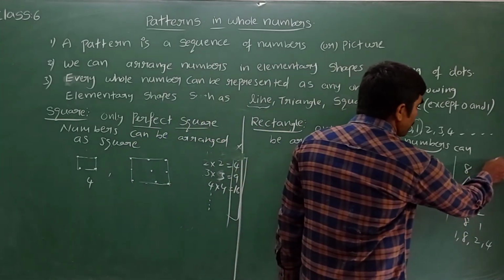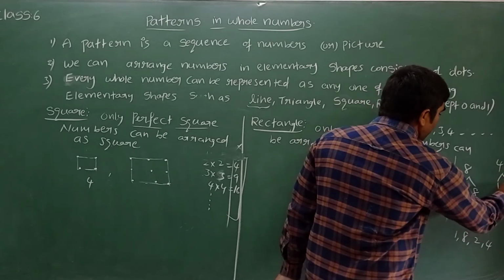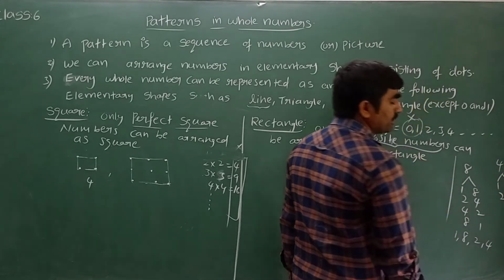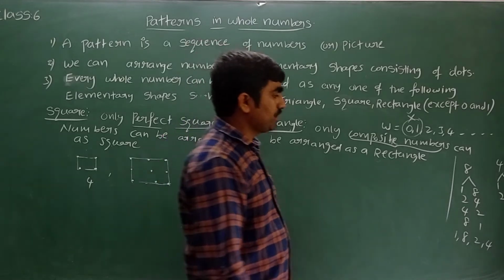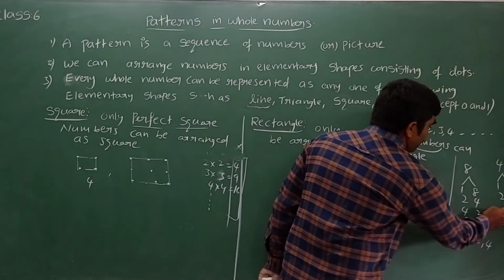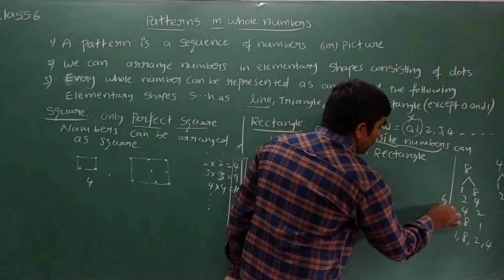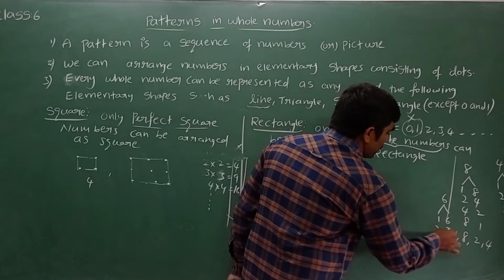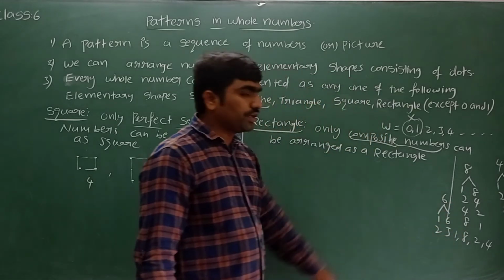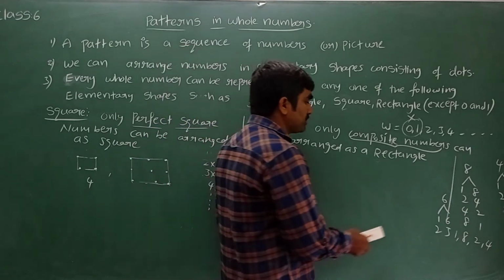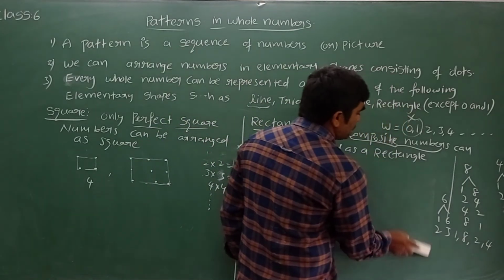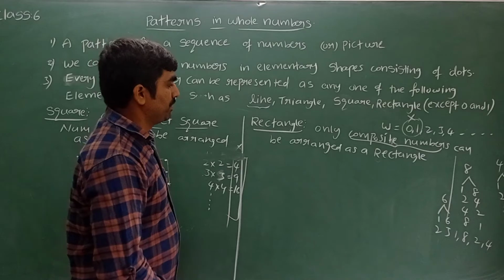Sir, even 4 also? Yes, 4 also, you can see 1 4 is 4, 2 2 is 4. Understood? If I take 6 also, we can write 1 6, 2 3, 3 2. It has more than two factors. These types of numbers are called composite numbers.